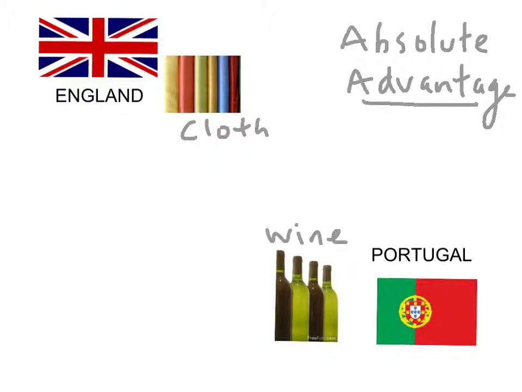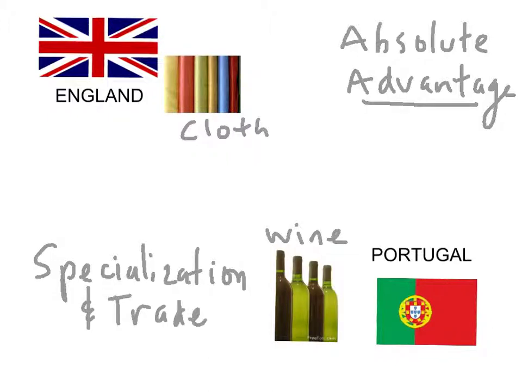Note that if Portugal produced nothing but wine and England produced nothing but wine, Portugal would far outproduce England in the production of wine. Therefore, for these two countries together, the way for them to actually increase what they consume is through specialization and trade.